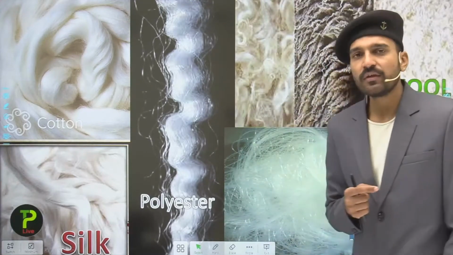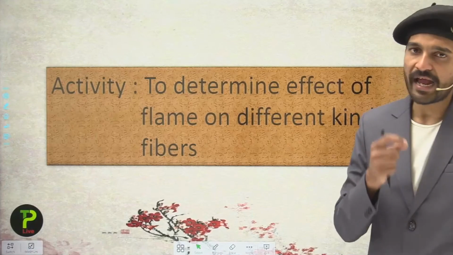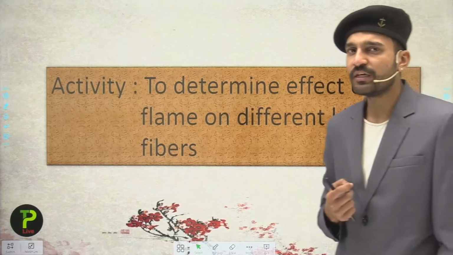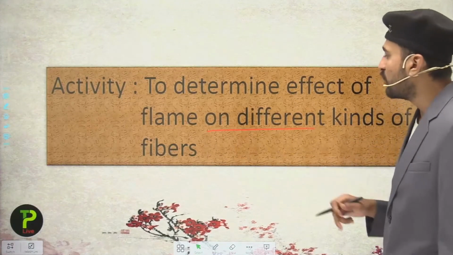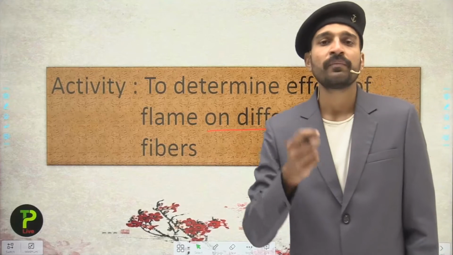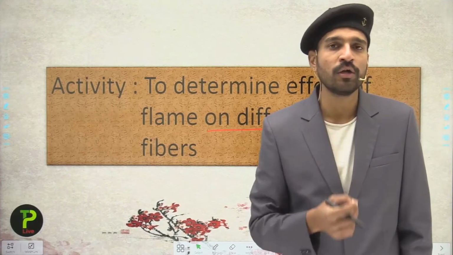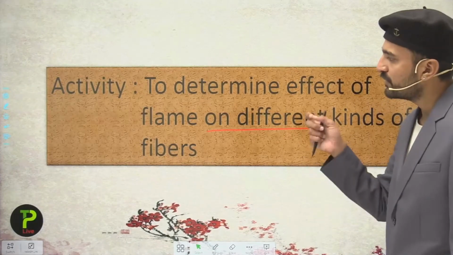So now students, let us move over to the next slide and see here an activity. What kind of activity are we going to see here? We are going to see the flame test on the different kinds of fibers, that is, how the different kinds of fibers behave when we put them on the flame. So let us start and see this activity.